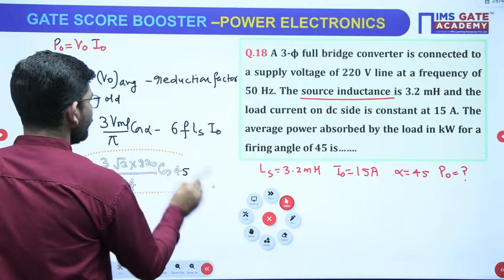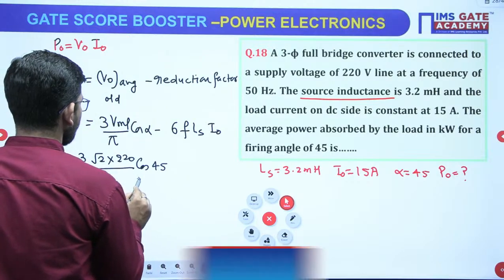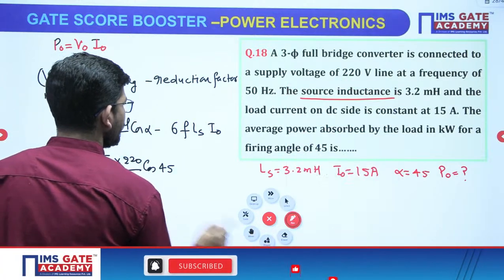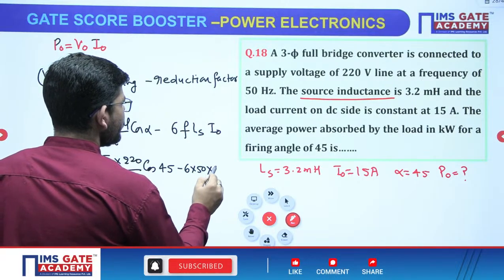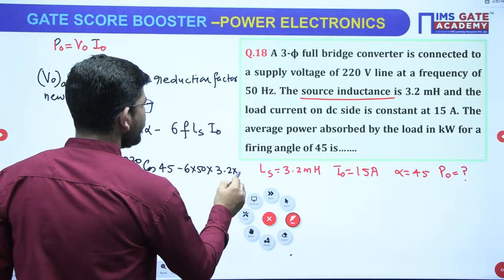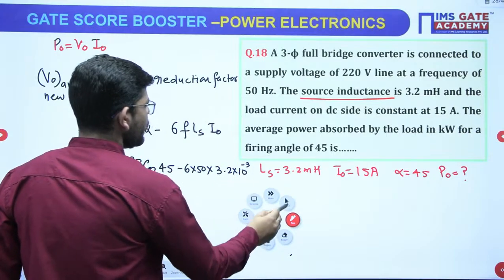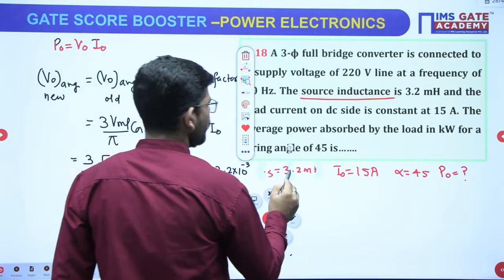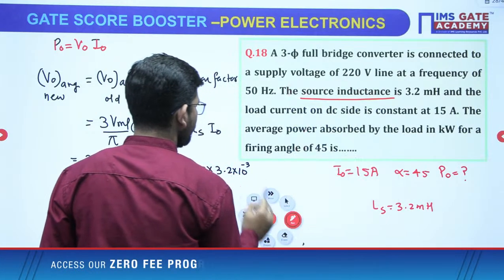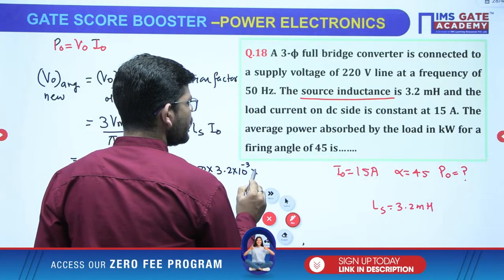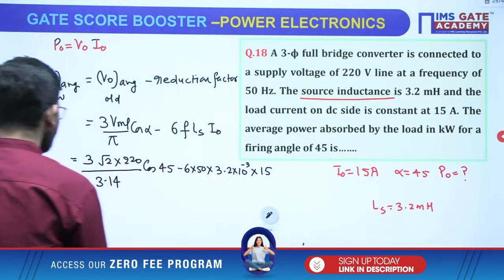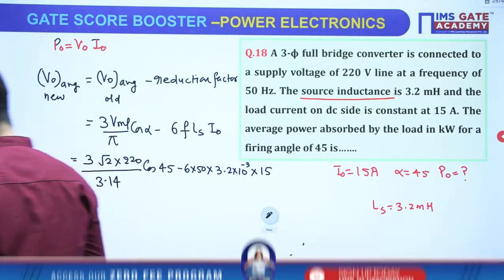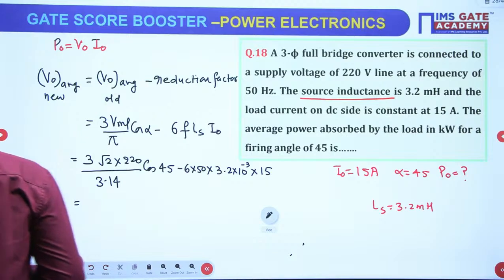F value will be 50, right? So minus 6 into F 50, LS 3.2 millihenry, into I naught is 15, correct? So when you solve it, the final answer that I am having for it is 195.79.